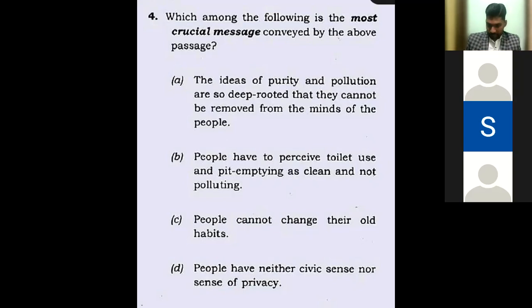Neither civic sense nor sense of privacy. I believe you mean it is more on the pessimistic tone. People have neither X nor Y. Okay. Neither civic sense nor privacy. And why is B correct then?